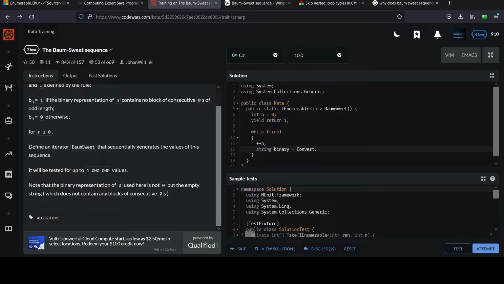And if you want to go to the docs and look up this convert to string, you'll notice that you can provide it an integer value and optionally a numerical base to convert that number to. Use the number 2 if you want binary like we do, but note that other common values may be 8 or 16 if you're dealing with octal or hexadecimal representations of numbers. But we want binary. So this will output a string like, imagine n equals 5, it'll give us something like that, right? So we can work with that.